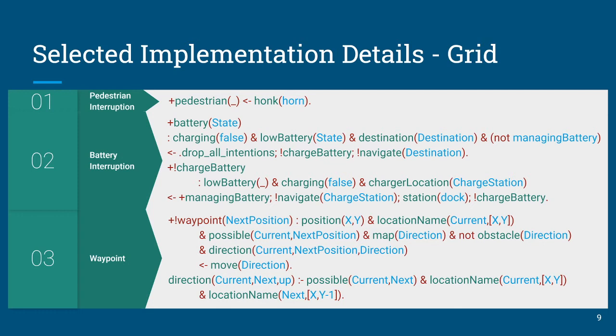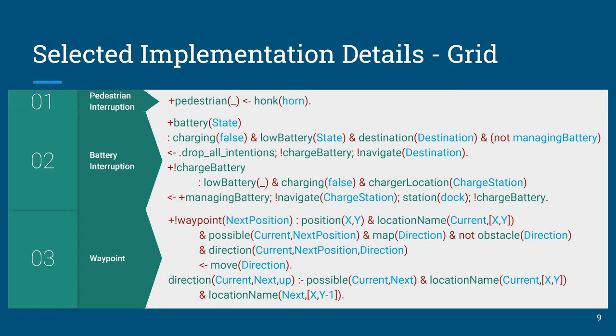The battery state, if you have to recharge your battery, is also belief-triggered. In this case, though, it's a little more complicated. You need to drop your intentions associated with performing your regular navigation mission and adopt a new achievement goal of charging a battery. Once that's finished, you can readopt your navigation mission, navigating to the final destination. Managing your battery is very straightforward. You simply navigate to a charge station, dock, charge the battery, and then this plan triggers recursively, and then disconnect when finished, and then continue with your mission.